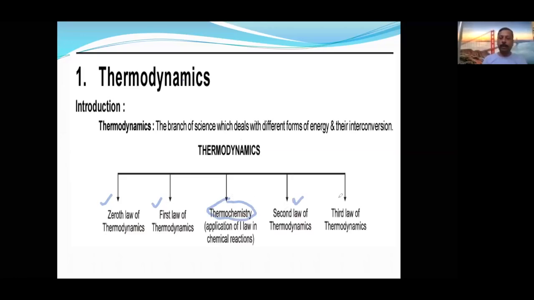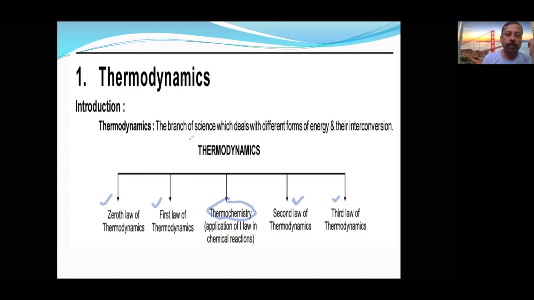Then the second law of thermodynamics and the third law of thermodynamics. Okay, these are the topics we are going to cover: mainly the zeroth, first, second, and third laws of thermodynamics. This is our strategy to complete it. So let us start one by one.